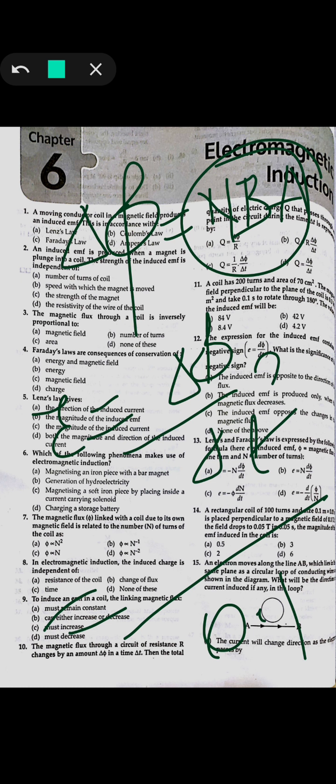0.1 second, and the 70 centimeter square area is given, and 200 turns, N is also given, and the magnetic field is given with 10 to the power minus 4, because I think 1 Tesla is given. Sorry if the question is not visible to you, I will tell you what the word used over there is. It is, I think, 1 Tesla. Yeah, there is 0.3 Weber per meter square, which will be converted into 0.3 into 10 to the power 4 Tesla. So from there we can find out the magnetic field also.